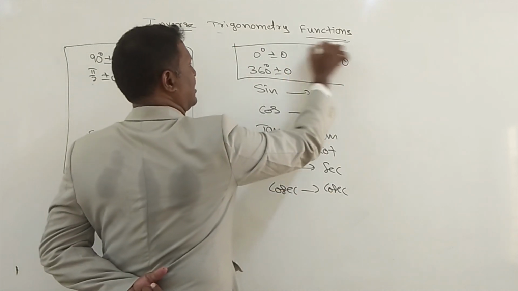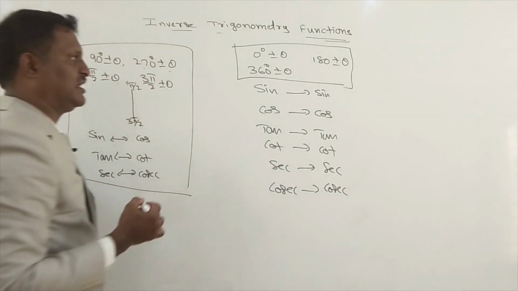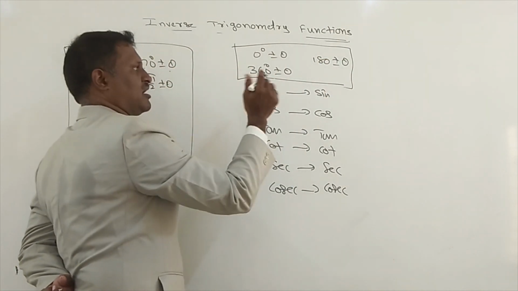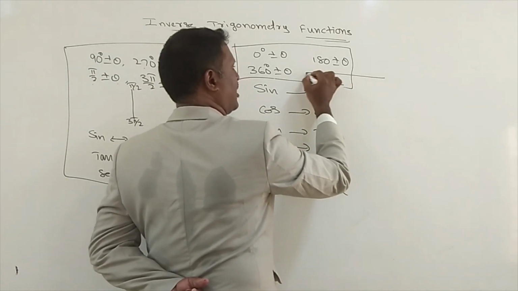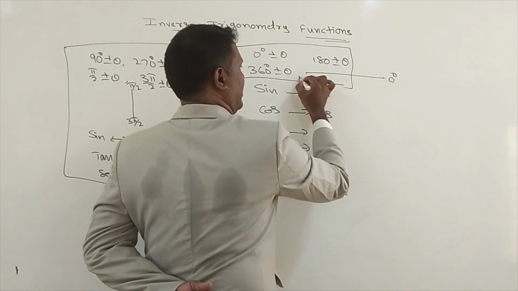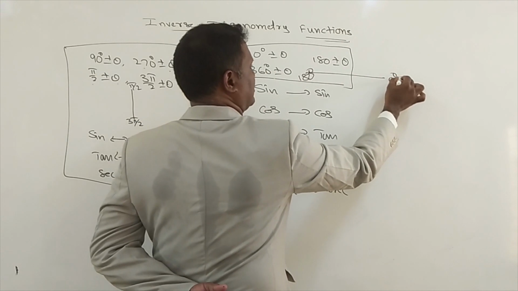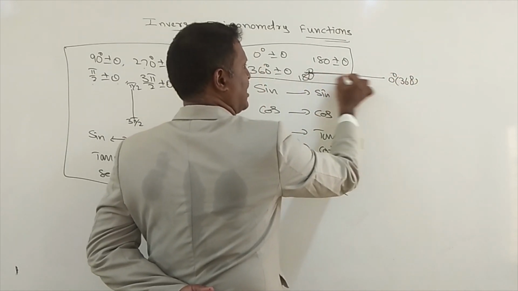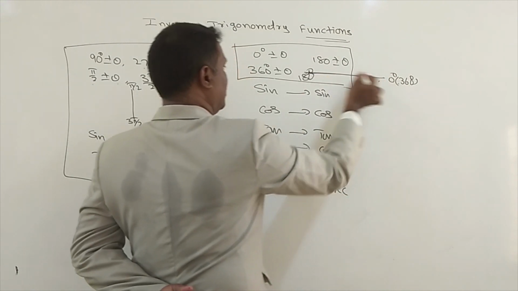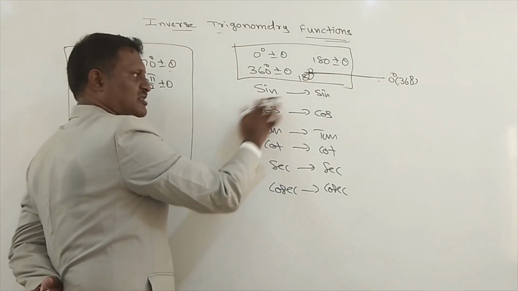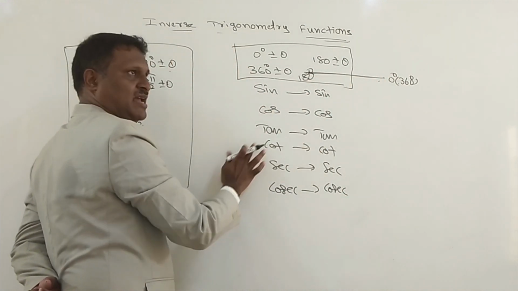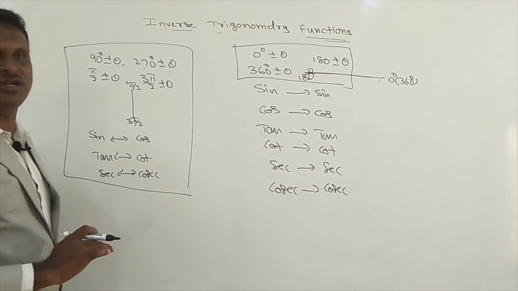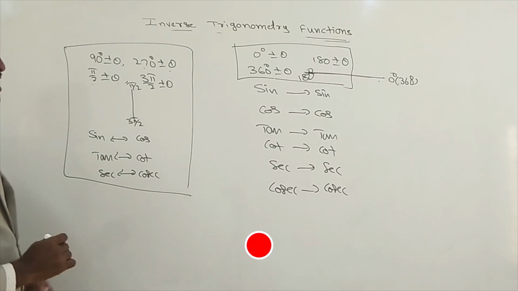When you have taken 0 plus or minus theta, 360 plus or minus theta, 180 plus or minus theta, it represents the horizontal line. This is 0 degree, this is 180 degree. Even 0 we can write as 360 degree also. So when you have taken the horizontal line values, sine will become sine, cos will become cos, tan will become tan, cot will become cot, secant will become secant, cosecant will become cosecant only. Yes, take it down fast.